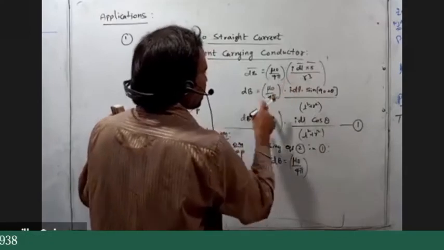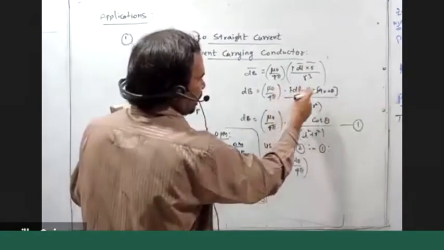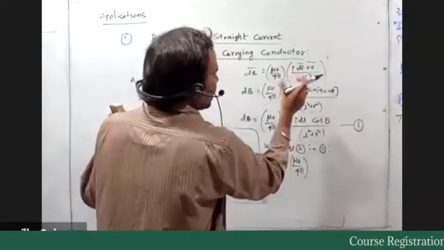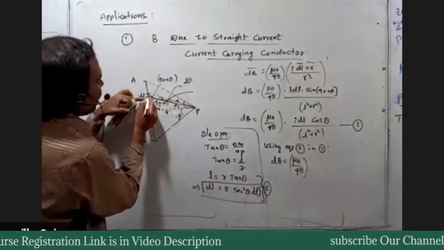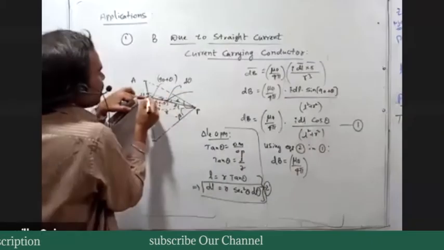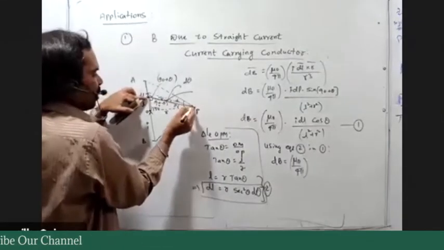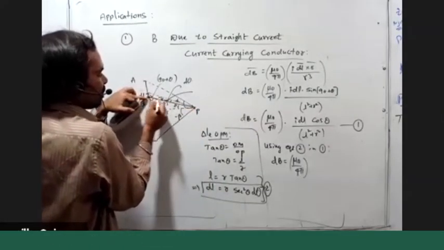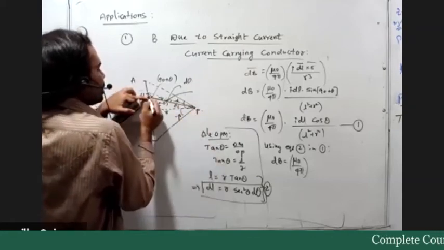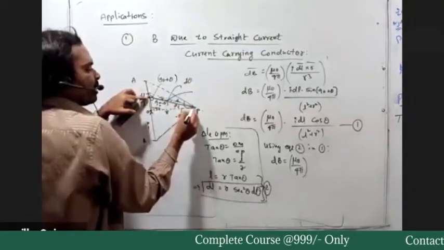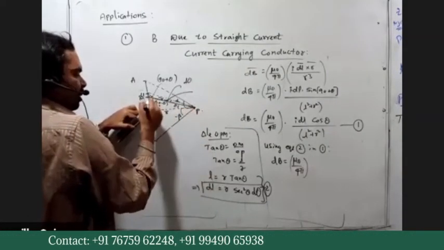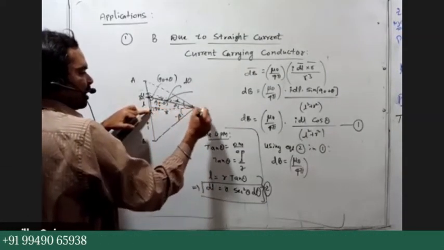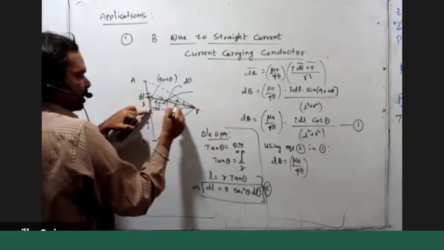In the expression dB is equal to mu naught by 4 pi I dl sin theta by R square, theta is the angle between dl bar and R bar. What is R bar? R bar is the position vector of the point P from dl bar. This is R bar, this is dl bar, but our point is P.